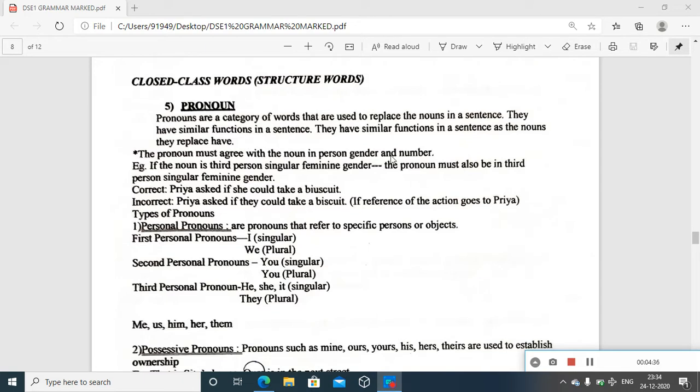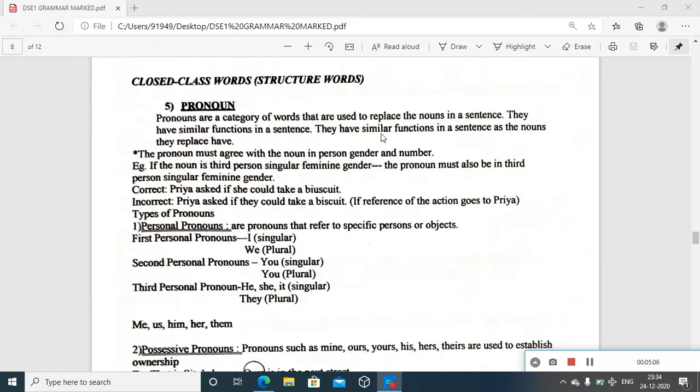If I'm talking about a person, the noun refers to a person, or at most an object. In a sentence it may sometimes be the subject, and sometimes the person may be the object of the sentence. Whatever it may be, the pronouns have a similar function to the noun they replace.